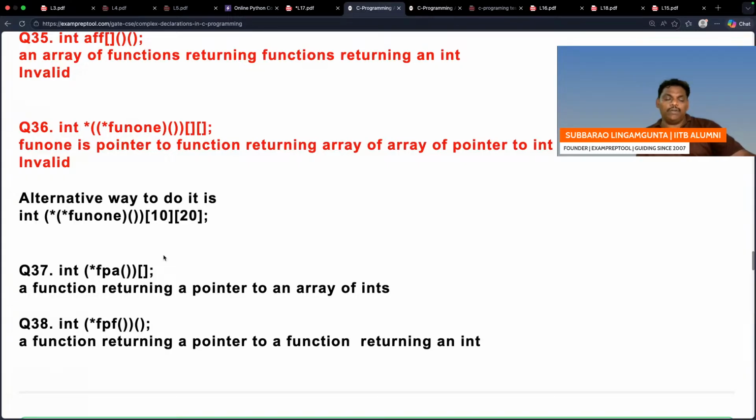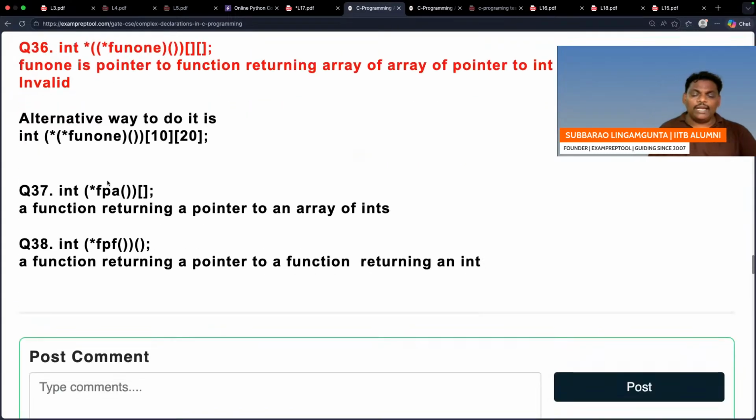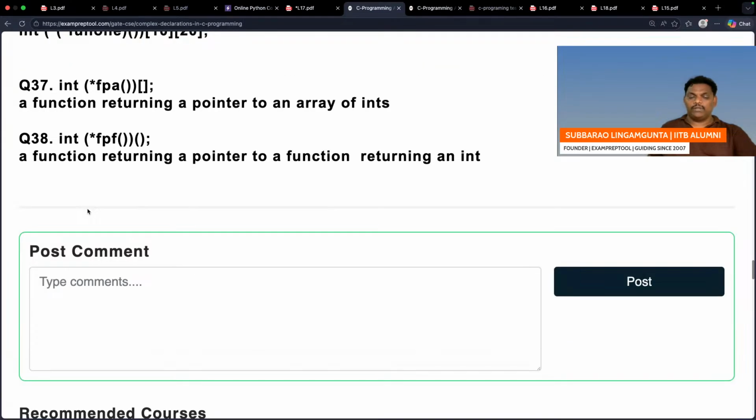Which is invalid. So you can write indirectly. See, fun1 is a function, which is right. Fun1 is a pointer. That pointer is pointing to a function which doesn't take anything, which will return a pointer. That pointer is pointing to a 2D array where every element is an integer. That is perfect. Question number 37.